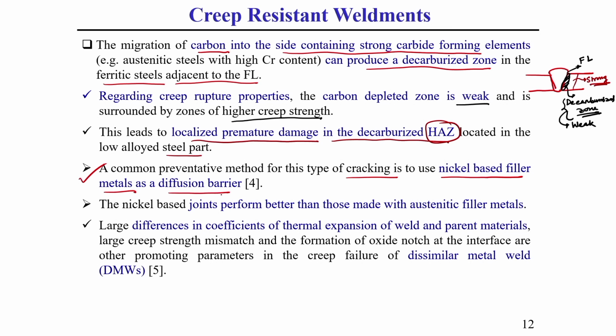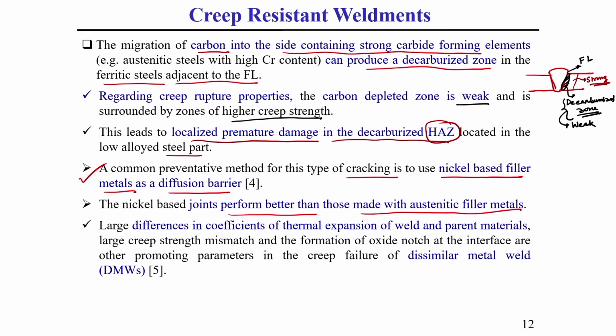What I am telling, understand? Because this nickel based joint generally performs better than those made with austenitic types of filler material. This you should keep in mind. Another important point for welding related to creep is when we go for dissimilar types of weld joint, because dissimilar weld joints have low creep property. Why? That I am going to explain, this also you need to know.